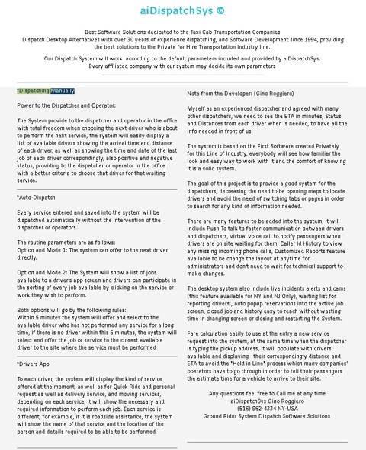Dispatching manually. Power to the dispatcher and operator. The system provides the dispatcher and operator in the office with total freedom when choosing the next driver who is about to perform the next service.